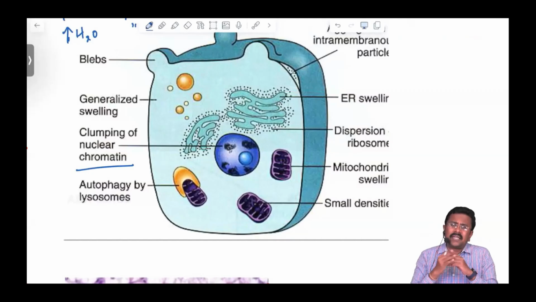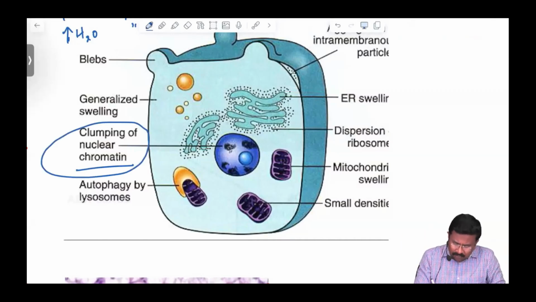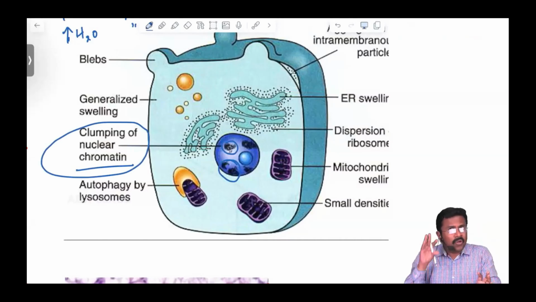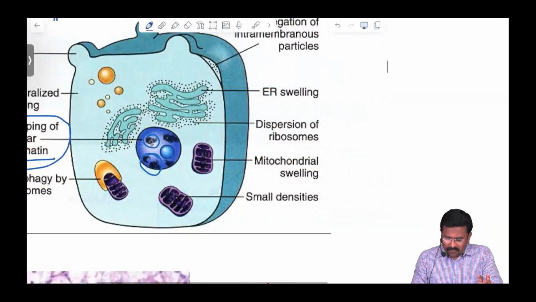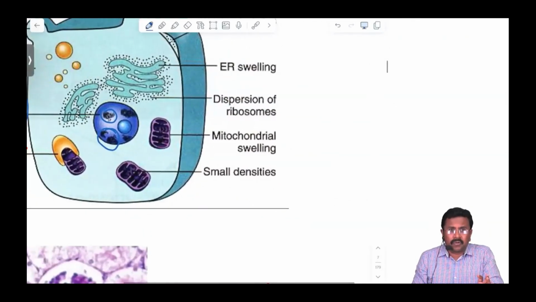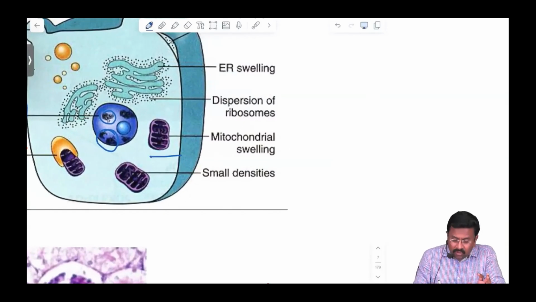Because the nucleus contains the chromosomes. Let's come here. What happens to the nuclear chromatin here? There will be some clumping of the nuclear chromatin. That blue material tends to clump together. So that is one important point. Another important point you have to note down is that mitochondria are also getting swollen.